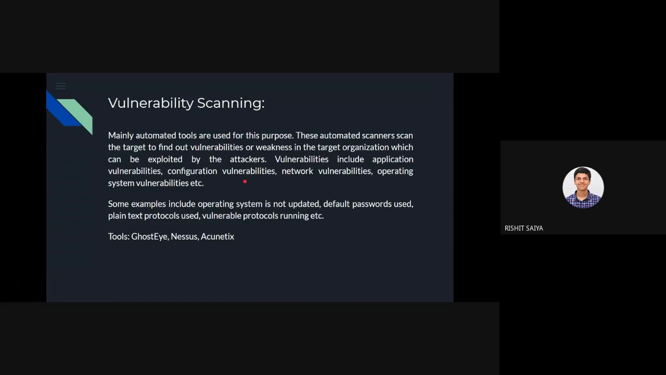Some examples include an OS that is not updated. We have seen recently that Microsoft has declared that Windows 7 is no longer supported, so any user using Windows 7 and facing exploitation will no longer be held under the jurisdiction of Windows. That is something alarming for us, that we must keep our system updated, because with every update there is a security update as well, not only in the software point of view. We also see that default passwords are used.